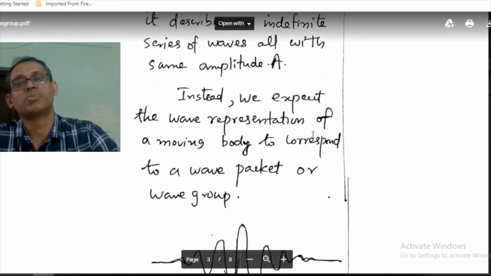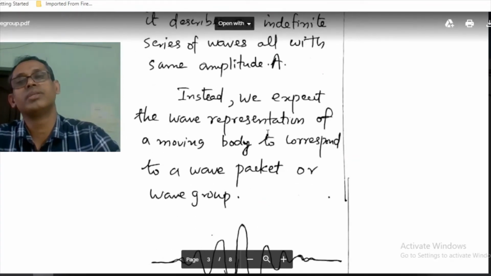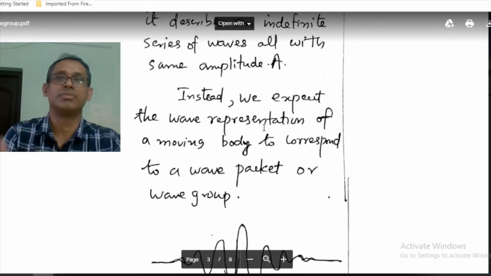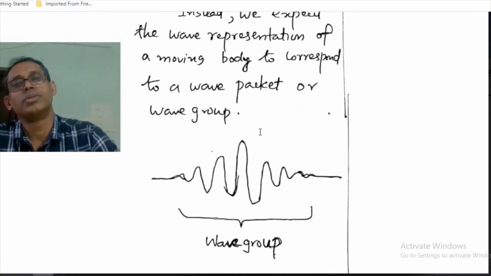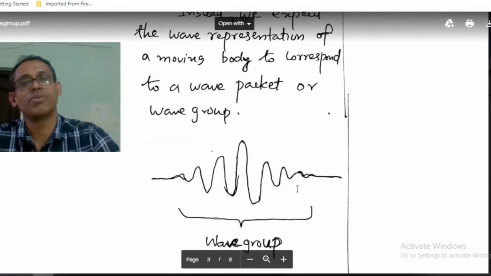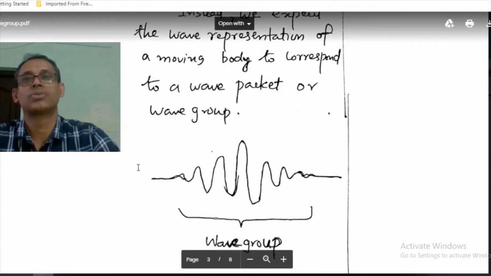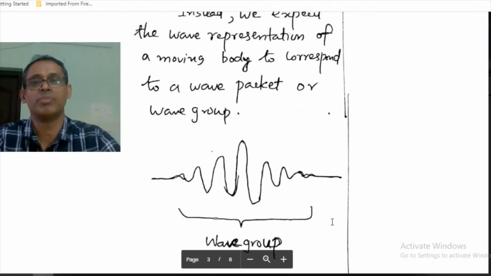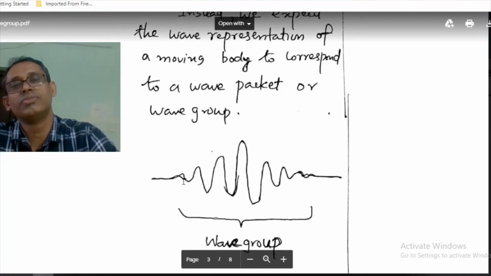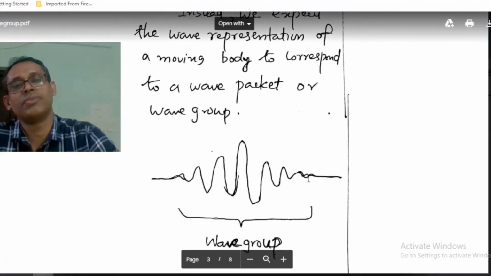Instead, we expect the wave representation of a moving body to correspond to a wave packet or wave group. So this is the actual correct description of the wave associated with the moving body, because this wave has got non-zero amplitude in a very narrow region.